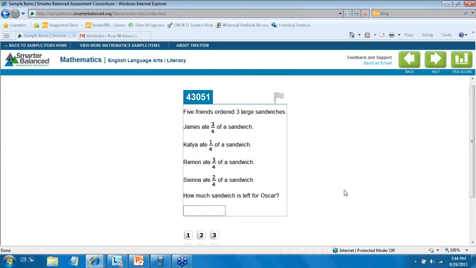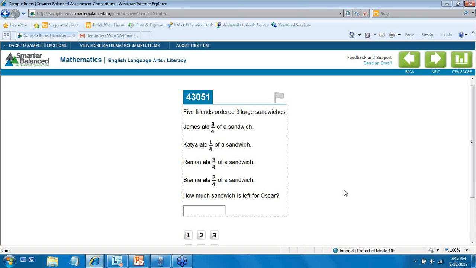Right? So we have 3 large sandwiches, and each person ate a different amount. So how much would be left for Oscar? In thinking about this, the student has to have the understanding of that unit fraction of a fourth. There are multiple ways that a student can go about solving this problem.